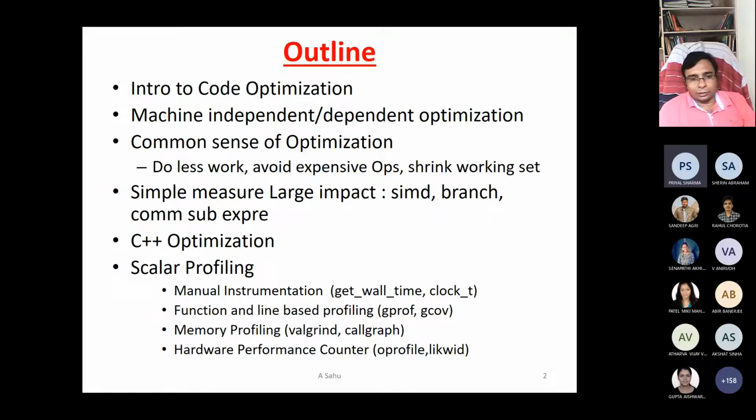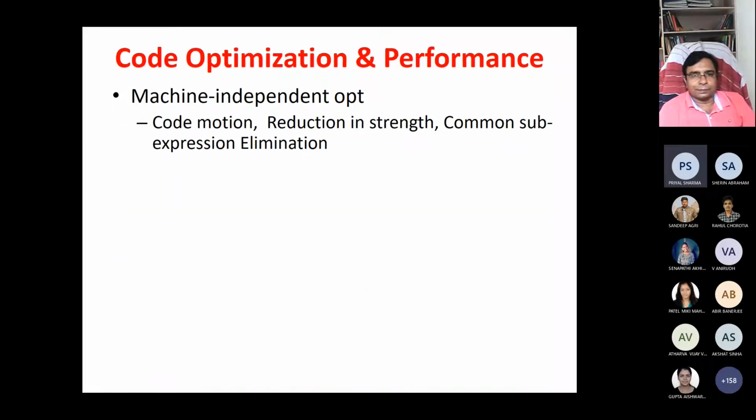And after all, we need to go for profiling. Profiling means whenever you execute on some particular machine, how it really performs. We see that and we need to find the hotspot. Hotspot means where it is taking a huge amount of time, so where we can do our optimizations more. We should focus on which part of the code. Those are the things we will discuss in this class.